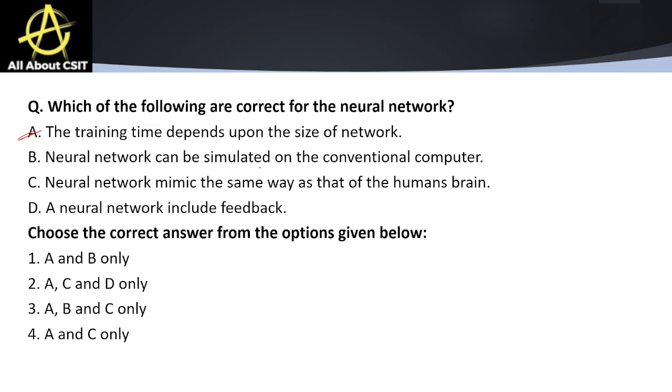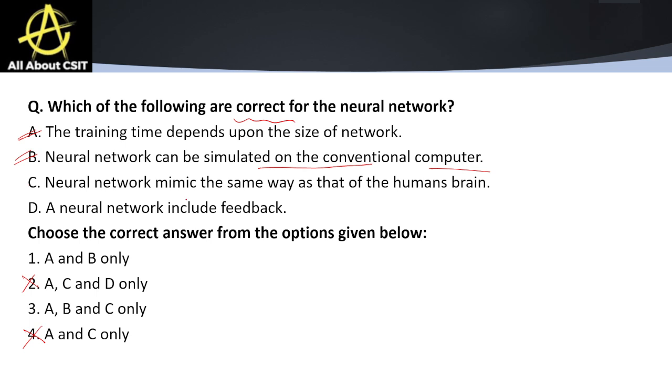Neural networks can be simulated on conventional computers. So this is also true, right? We simulate neural networks on normal computers also. So here we don't have option B. So these are the incorrect options and we have to select the correct one, right?